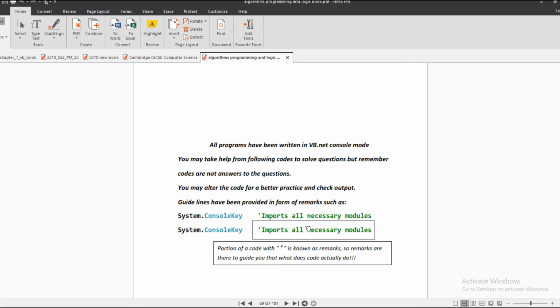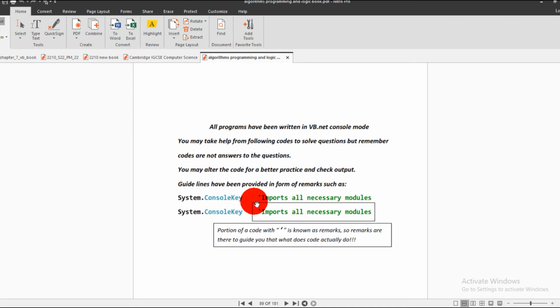Guidelines are also provided, such as System.Console.ReadKey, and there you can see "import all necessary modules". What does it mean actually? This portion of code is the remark, right? These are not executed by the programming language. These are the remarks that tell you what the code is actually doing.